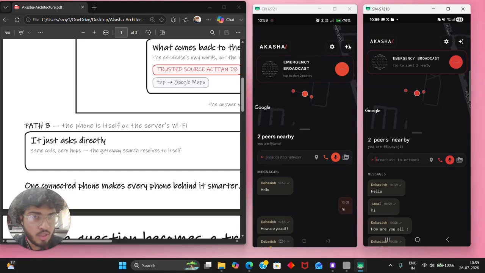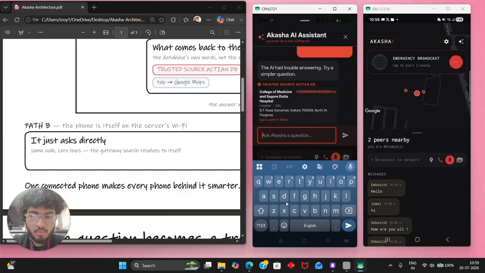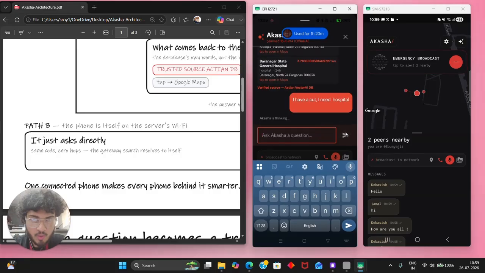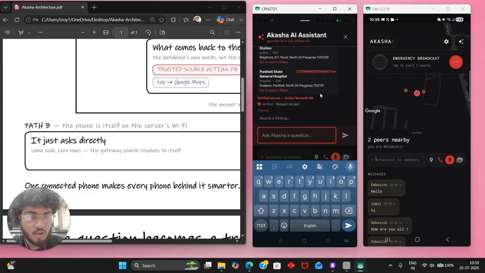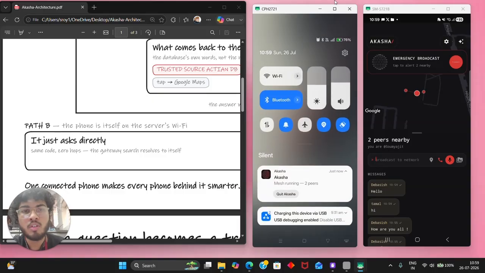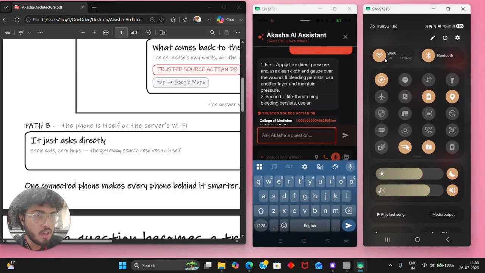So now I will show you the AI. These are previous prompts, but I'll type a new prompt: "I have a cut. I need a hospital." Once I send this, it immediately gives me the nearest hospitals. Even though this phone has no server and is offline, it goes to the other peer because this one has Wi-Fi enabled right now. You can see that this goes to the Wi-Fi, and we can get the data from the server.